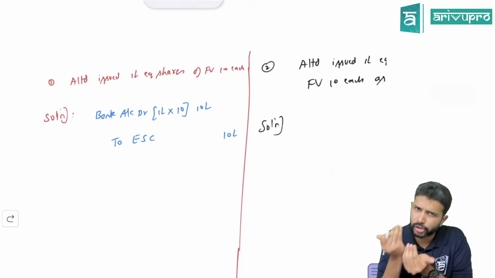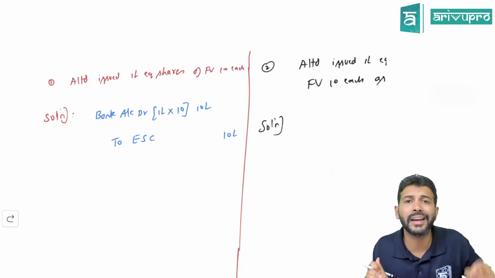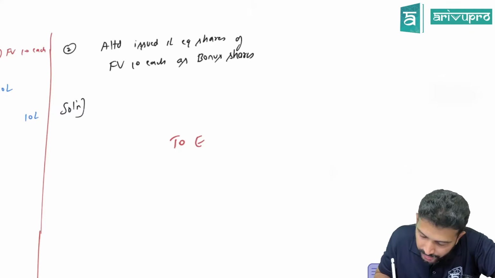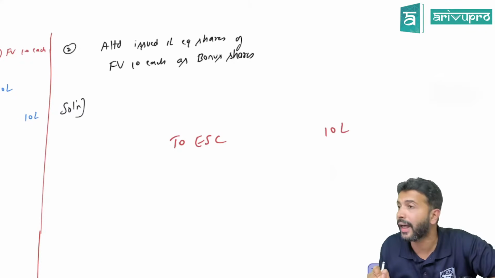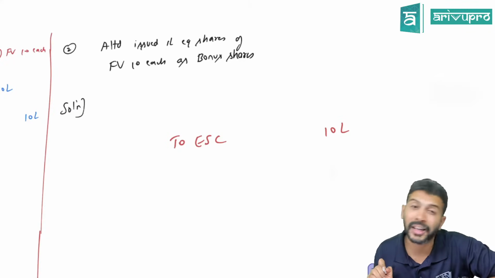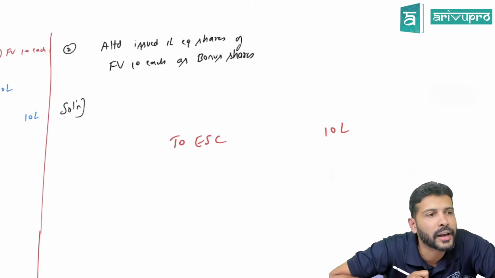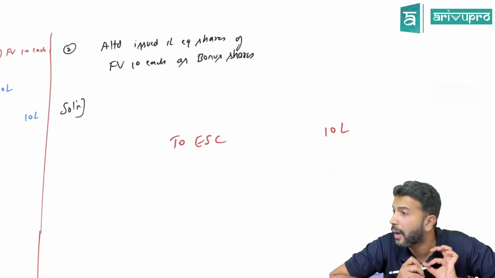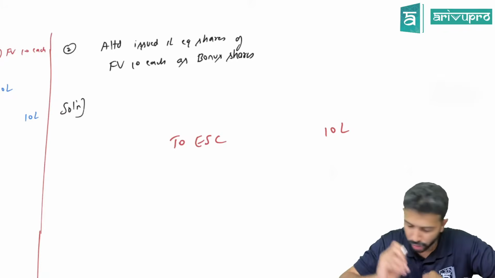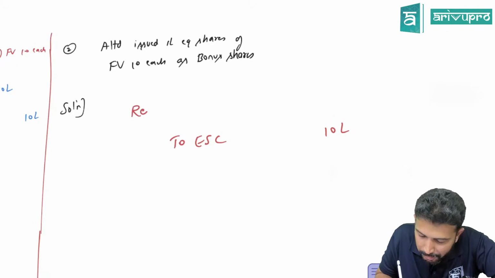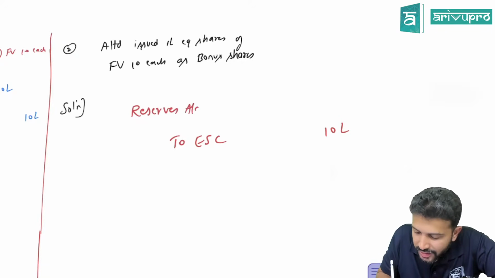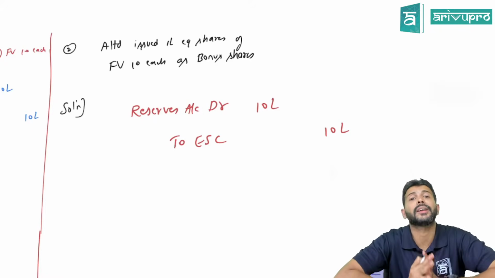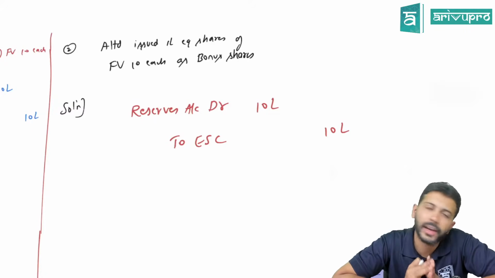Because if any company issues equity shares, for that company it is equity share capital. So that means can you credit equity share capital to the extent of 10 lakh? Yes. But can you debit bank to the extent of 10 lakh? Why? The company did not receive money. So instead of debiting bank, you debit something known as reserves. So reserves account debit 10 lakhs to equity share capital.